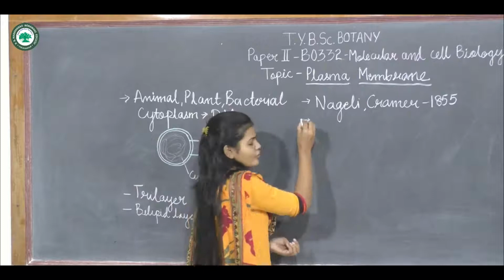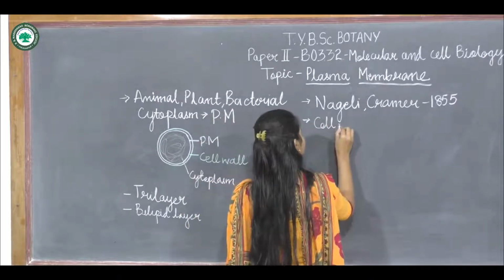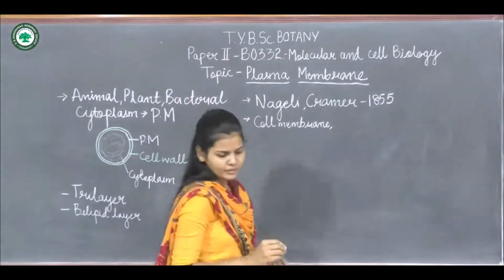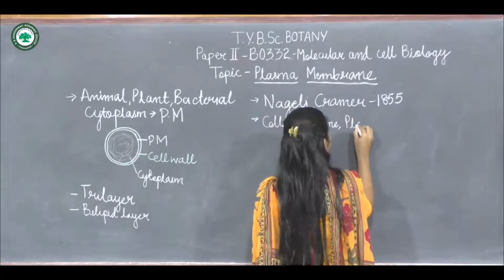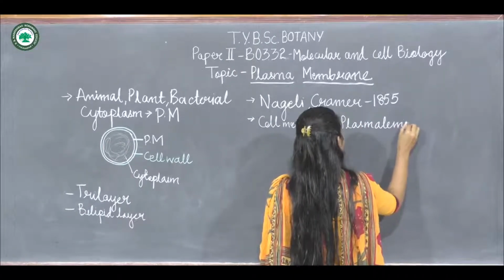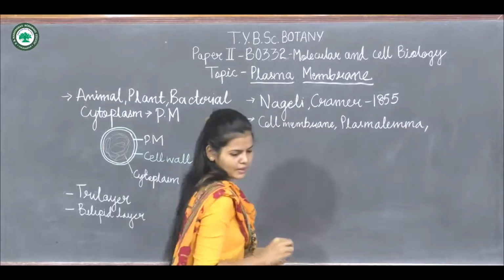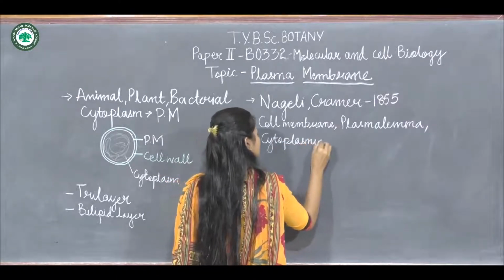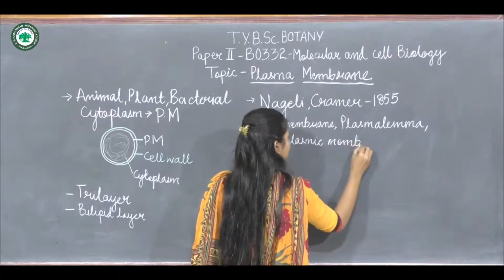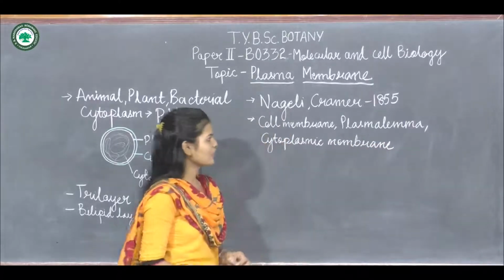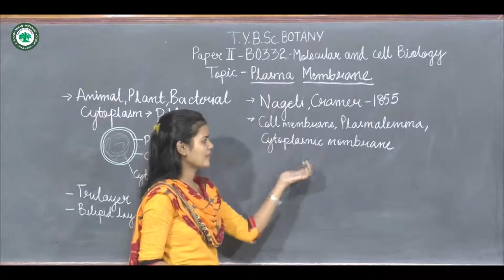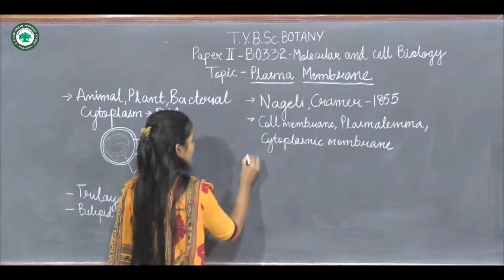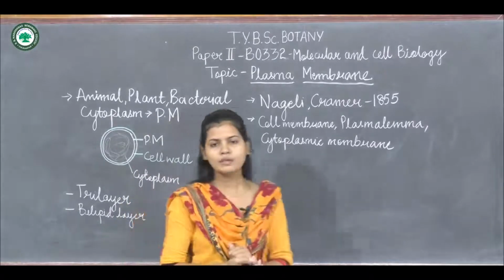This plasma membrane is also called cell membrane, plasma lemma, and cytoplasmic membrane, as it is surrounding the cytoplasm. So this is about the plasma membrane. Now next about the morphology.